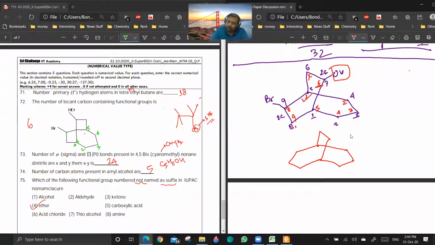Are you getting the point? And OH here, and Br will be here. It will be a 3 carbon bridge here, here, and here. Are you getting the point?